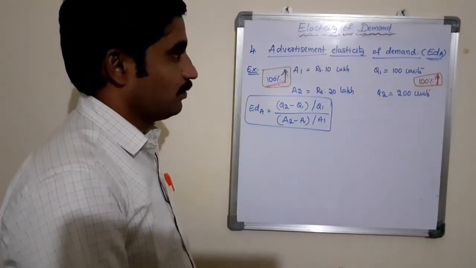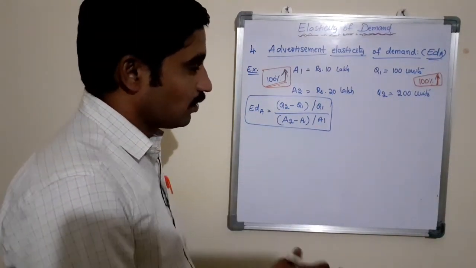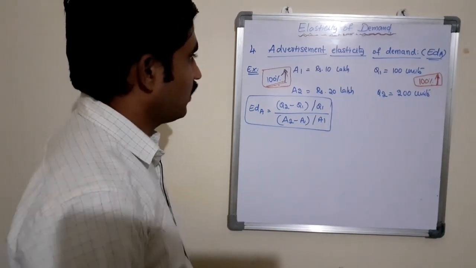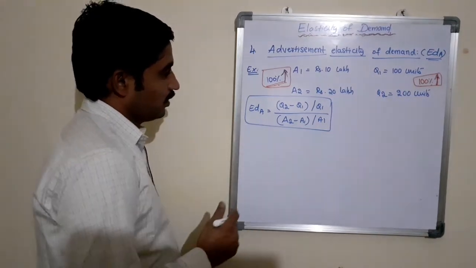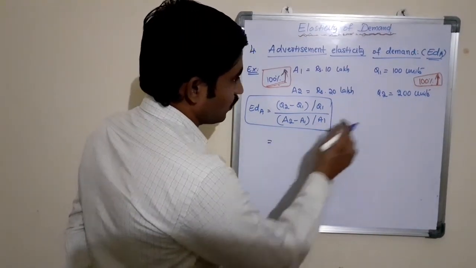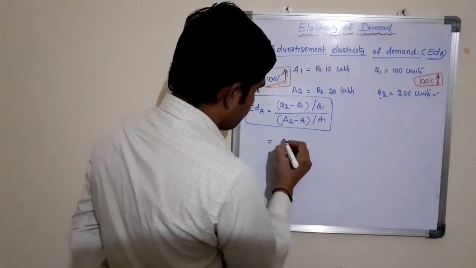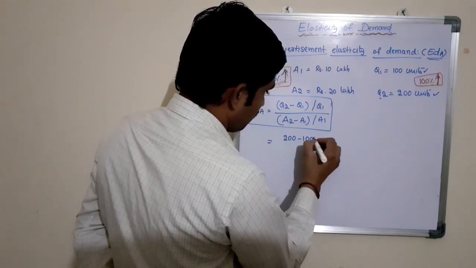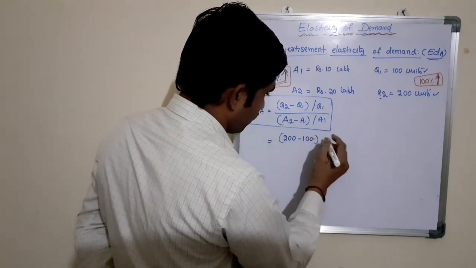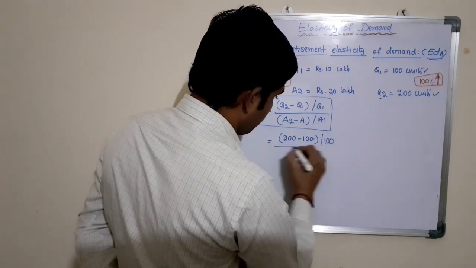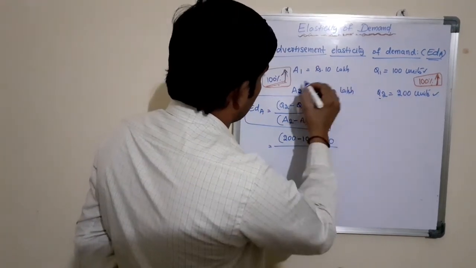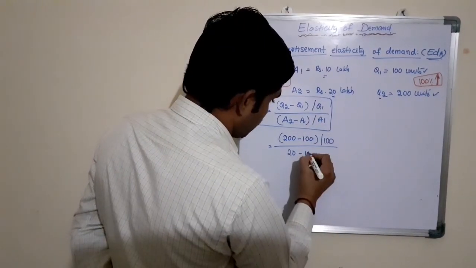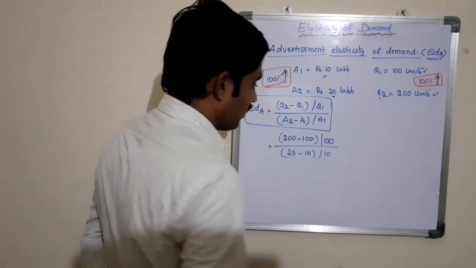Let us prove whether it is elastic, inelastic or unity elastic. Now we substitute the values in the formula: EDA equals Q2, which is 200 units, minus Q1, 100 units, by 100 units, divided by A2, 20 lakhs, minus 10 lakhs by 10 lakhs.